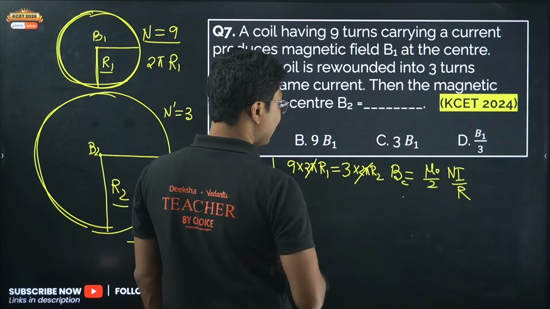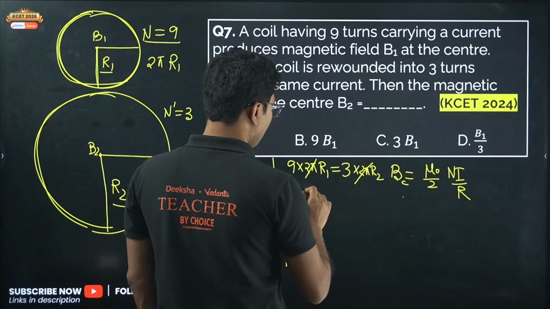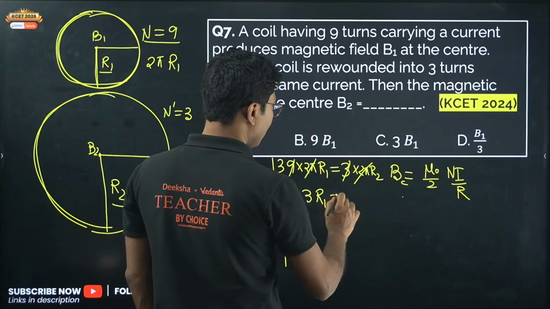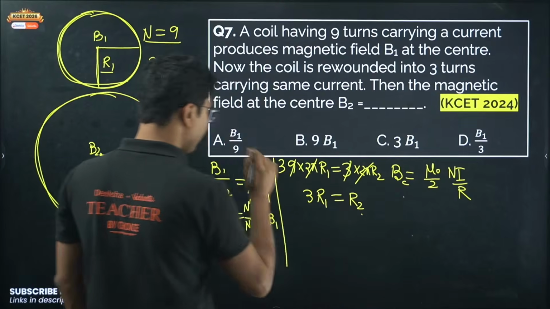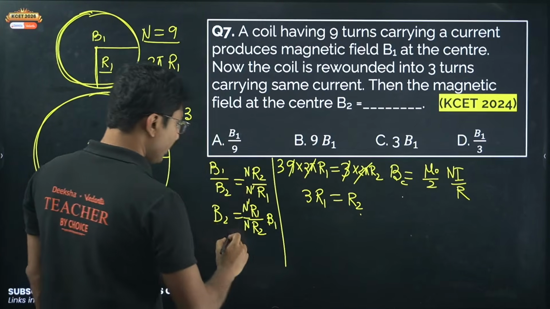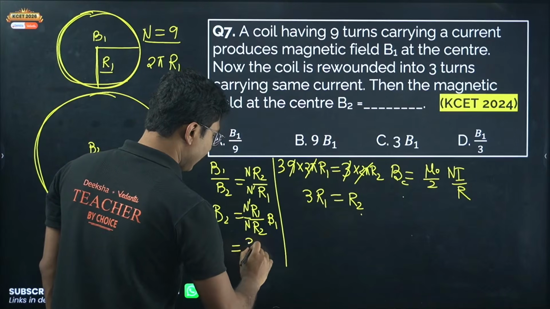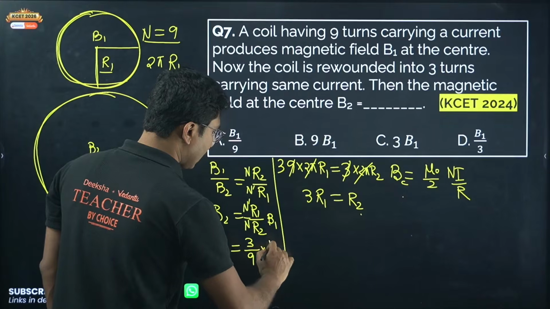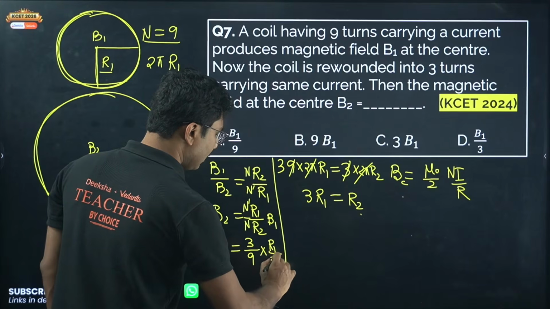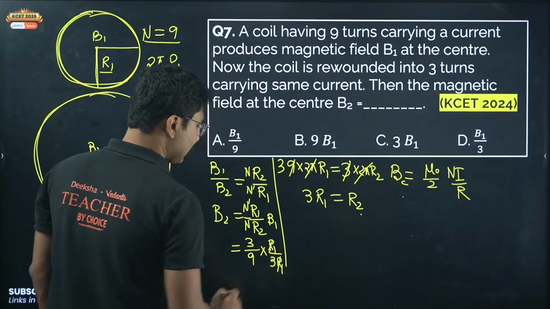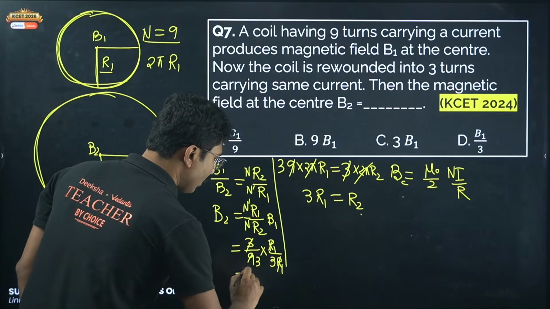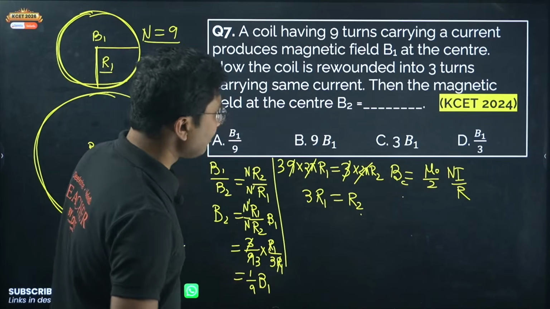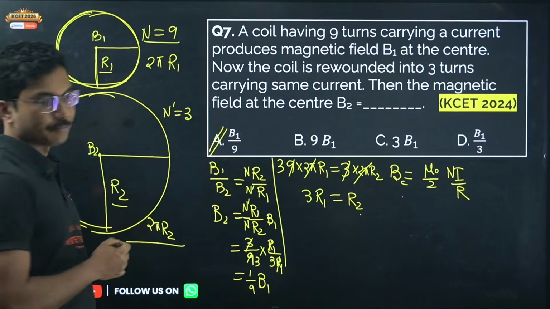So 2 pi cancels and you get 3 3s are 9. So 3R1 equals R2. So R2 equals 3R1. So just put the values. So N dash is 3, N is 9, and R1 is R1, R2 is 3R1. So R1 cancels and you get 3 3s are 3. So it will be 1 by 9 B1. So correct answer is option A.